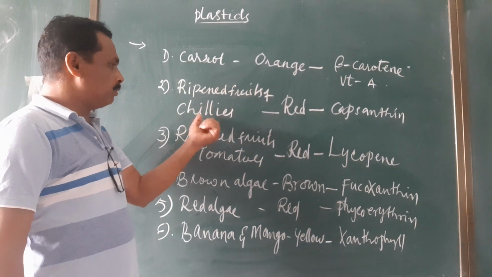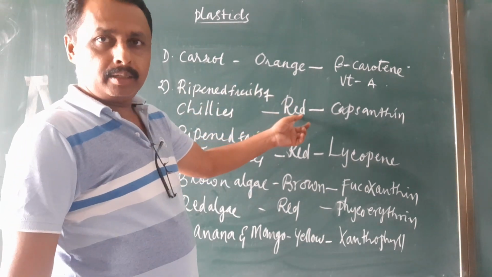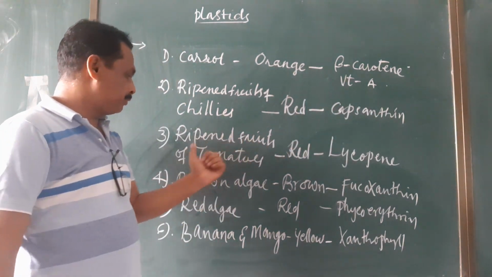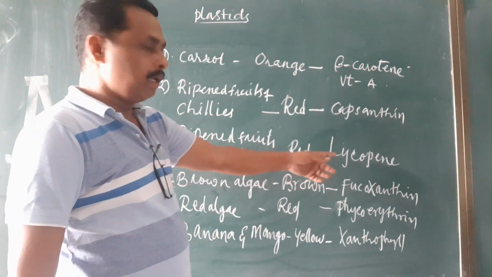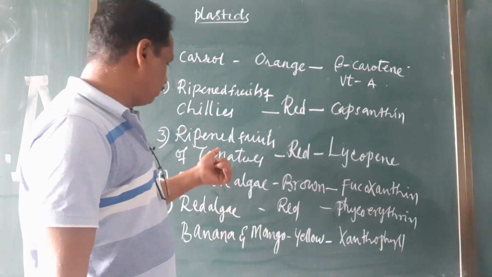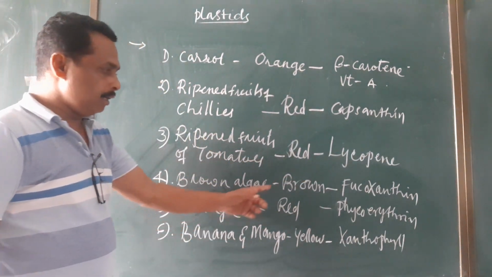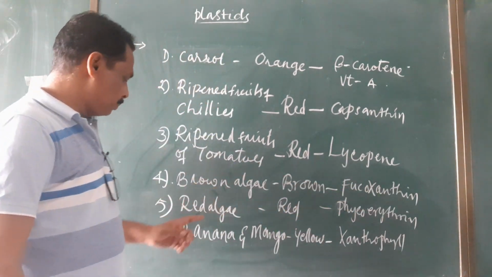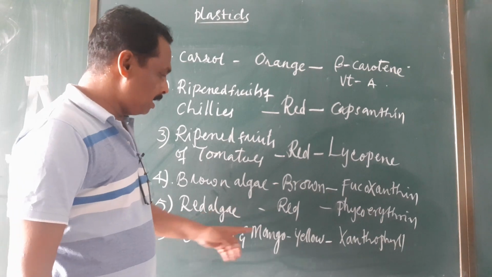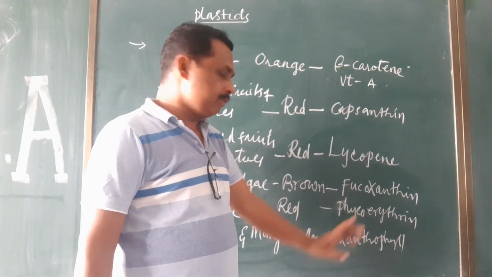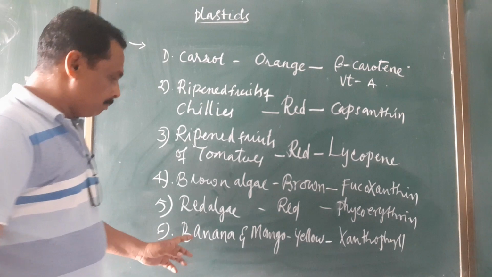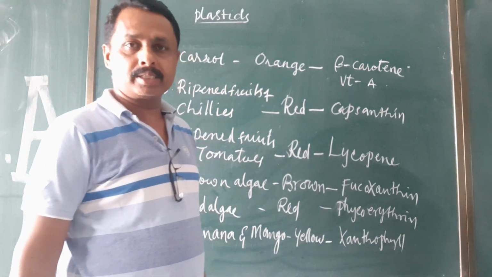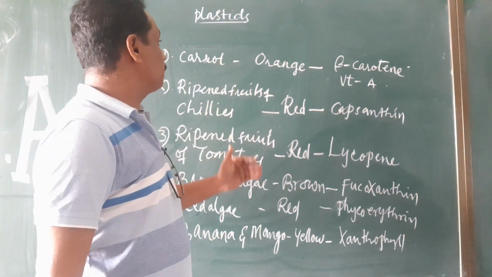And ripened fruits of chilies are red color. For this, the pigment capsanthin is important. Ripened fruits of tomato, red color. Lycopene pigment is present. Brown algae, brown color. Fucoxanthin is the pigment present in brown algae. Red algae, red color. Phycoerythrin is the pigment present. Banana and mango, yellow; xanthophyll pigment is present in this.